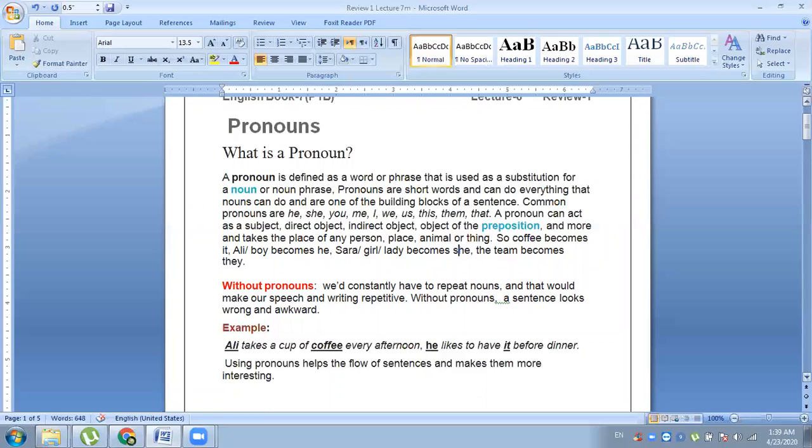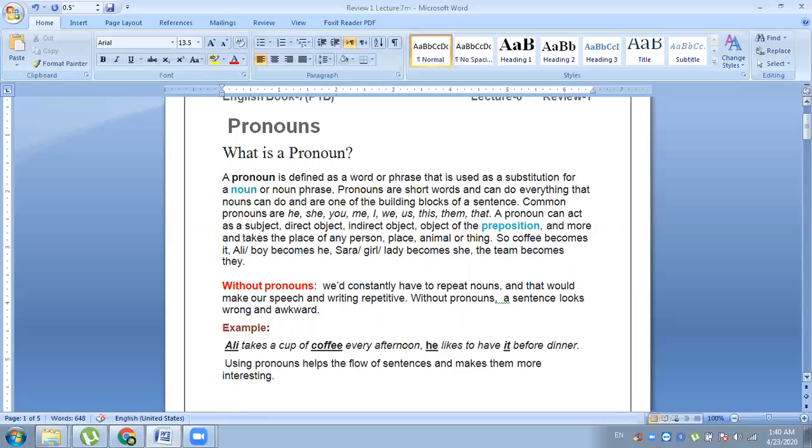For example, when you are writing an essay about any personality like Quaid-e-Azam, Allama Iqbal, my father, my parents, my mother, my best teacher, my best friend, any. So, in the first sentence, you will write the name of the person, and then in the other sentences, you will use a pronoun in place of that person's name.